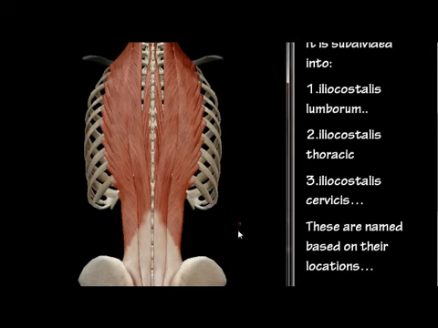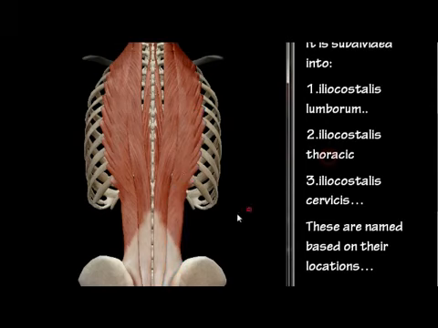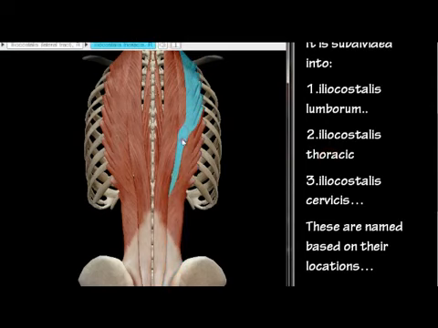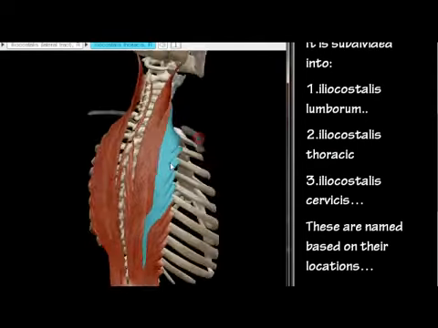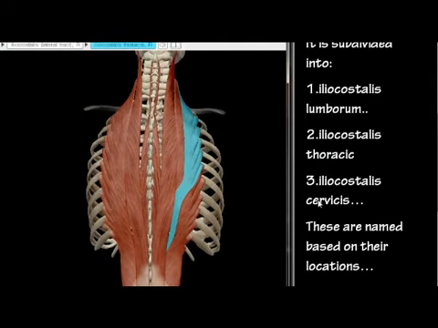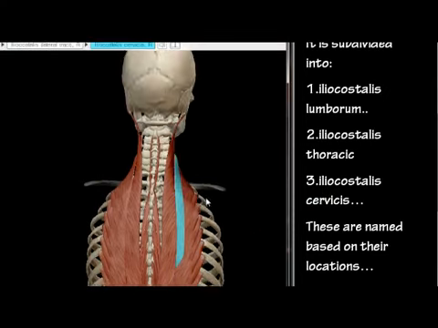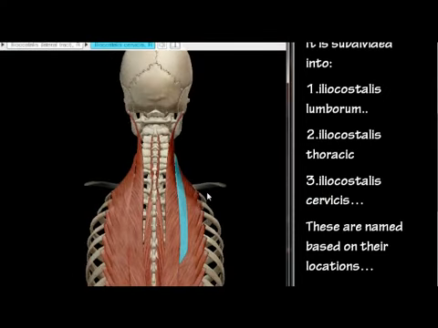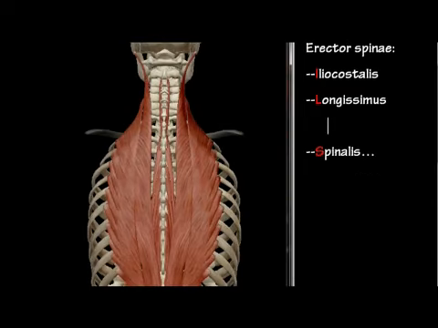Iliocostalis lumborum is located lateralmost among the erector spinae. Iliocostalis thoracis arises by a flattened tendon. Iliocostalis cervicis arises from the angles of the 3rd to 6th ribs and is inserted into the transverse processes of the 4th to 6th cervical vertebrae.